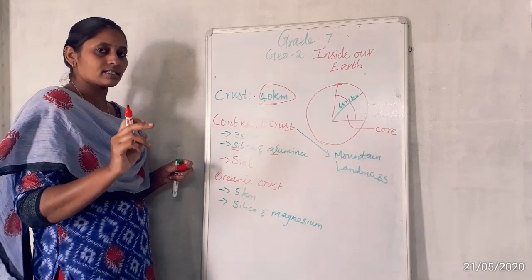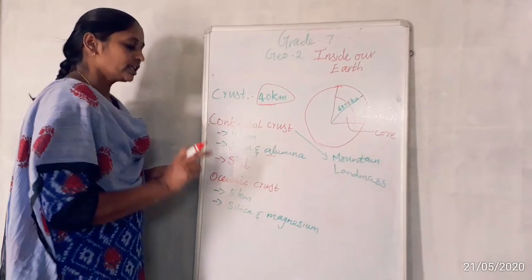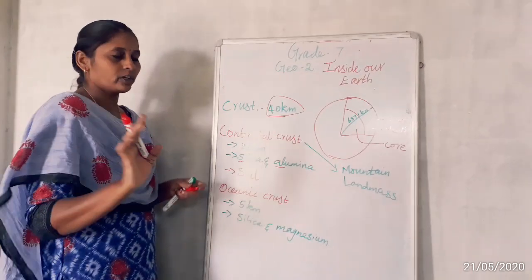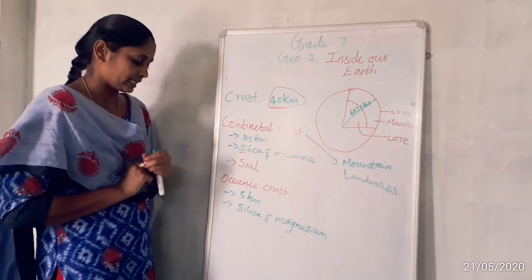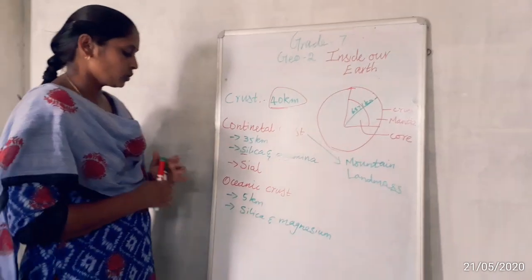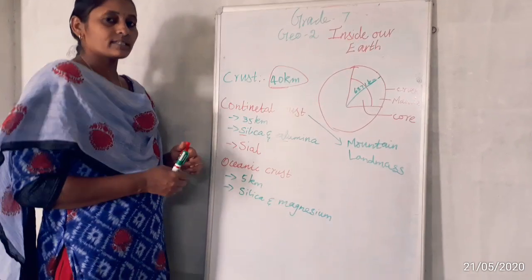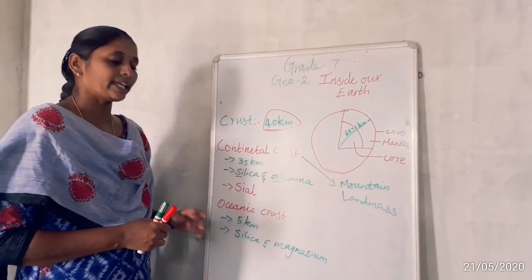Okay, so which crust is called SiAl? The continental crust. You are supposed to keep it in your mind always. Okay, so don't forget. Next we are moving to the oceanic crust. So what is the depth of the oceanic crust? 5 km.